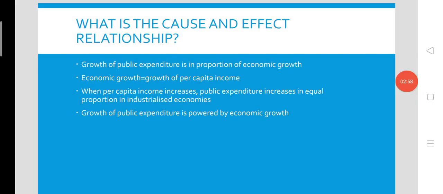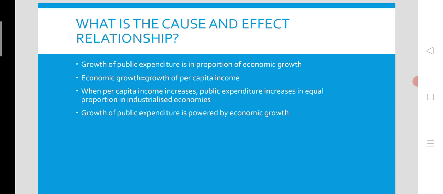Although it was primarily developed for explaining the growth of expenditure in the industrialized developed economies, it can also be applied to developing economies, where public expenditure is increasing too. So growth of public expenditure in developing and developed economies is in fact related to or connected with the growth of the economy.